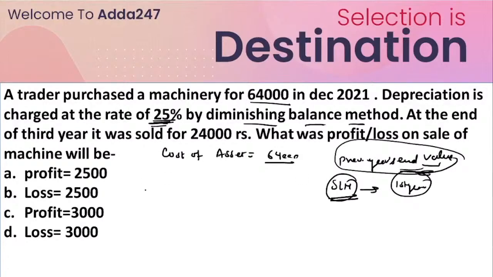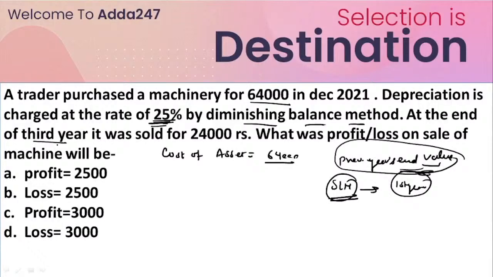So how do we solve this question quickly in the exam? Just understand this. In this question, it is also written that at the end of the third year, the machine was sold for 24,000 rupees. So what was the profit or loss on the sale of the machine? We have to calculate this. That means we have to calculate the depreciated amount for the third year.